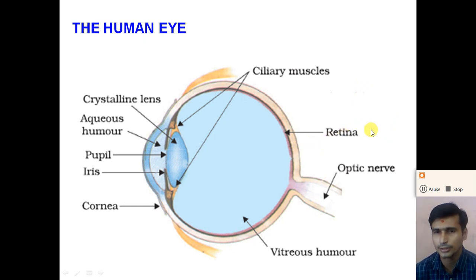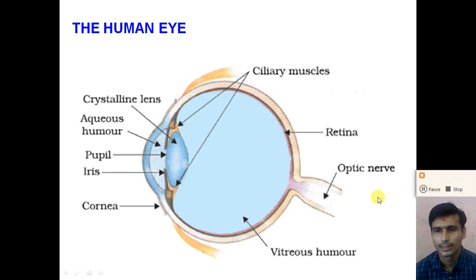The retina has several light-sensitive cells, and these convert the optical signal into an electrical signal. This signal passes to the brain, which processes these signals and produces the image formed by the object, right?